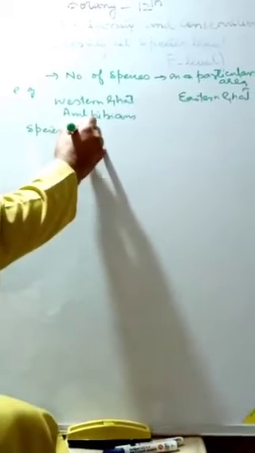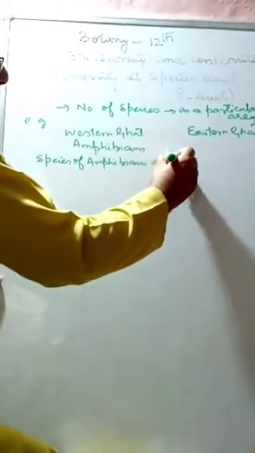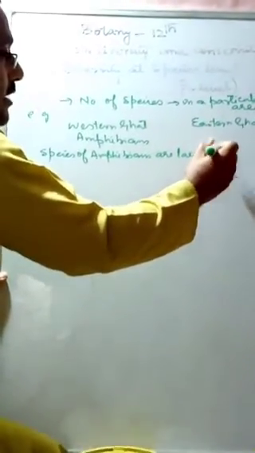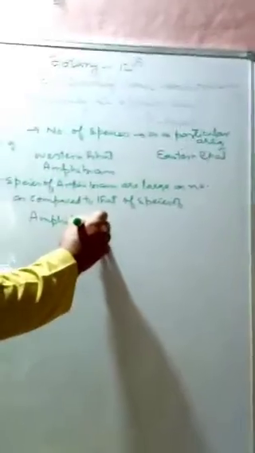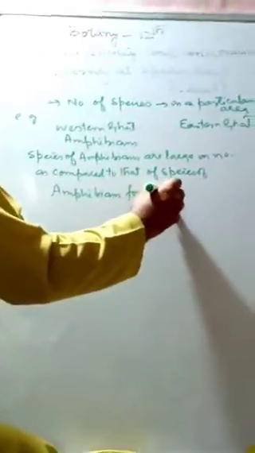Now, on the Western Ghat, the species of amphibians are large in number as compared to the species of amphibians found in the Eastern Ghat.